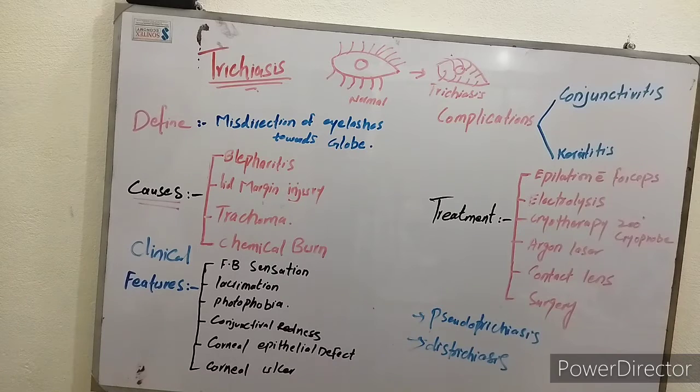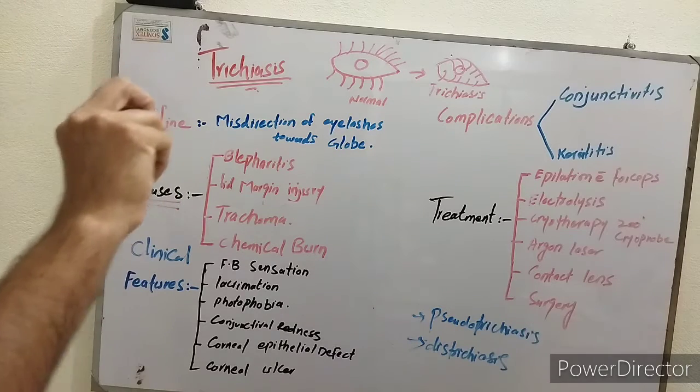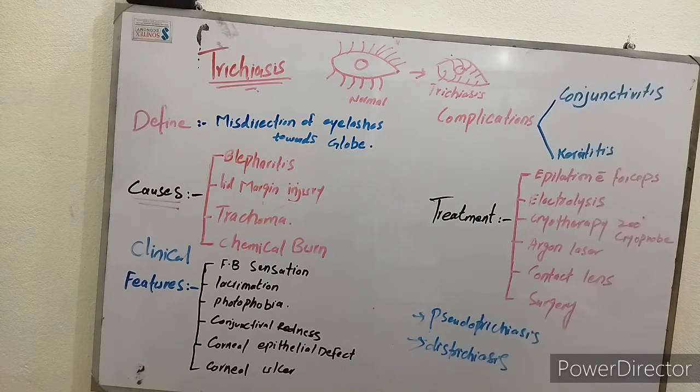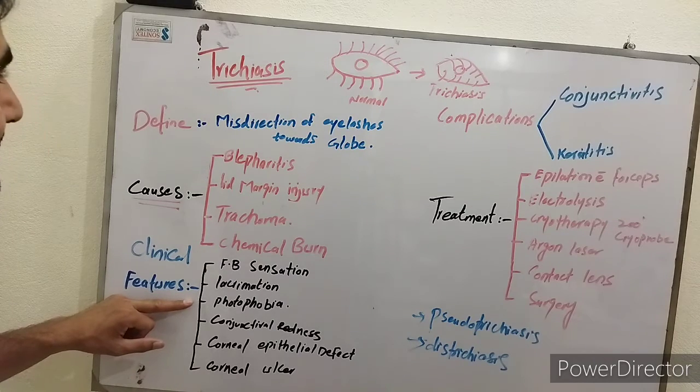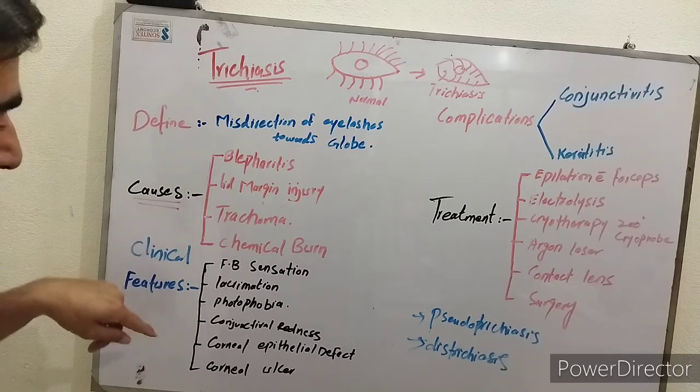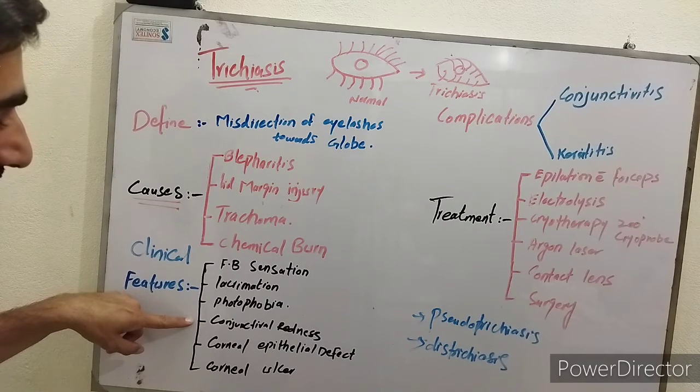Third one is photophobia, this is also because of that itching. There will be allergy in the eye, there will be lacrimation, and because of that itching, the patient will not bear room light, the patient will not bear sunlight. It means photophobia also develops in case of trichiasis. Fourth one is conjunctival redness.